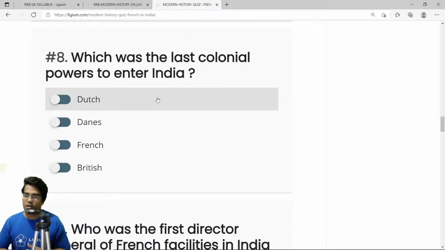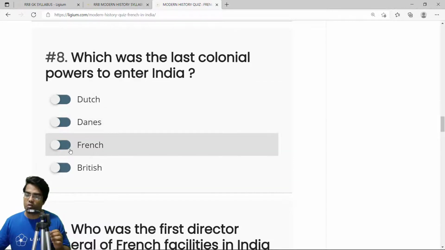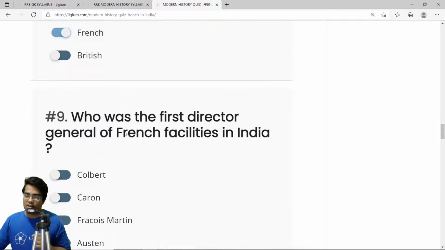Which was the last colonial power to enter India? So obviously you know this, that the first of the first was the Portuguese, and then came the Dutch, the Britishers, the Danish, and then at the last we have the French. So the correct answer is the French. Okay, so it was the last colonial power to reach India.